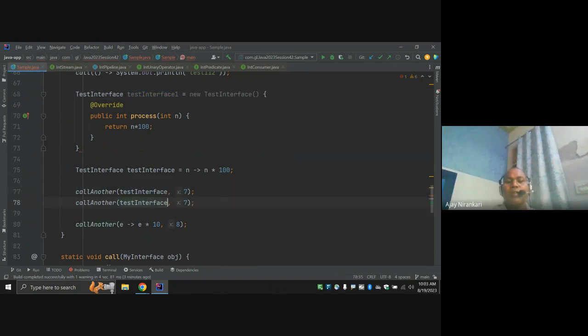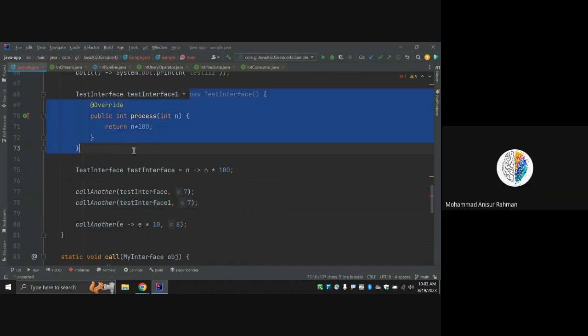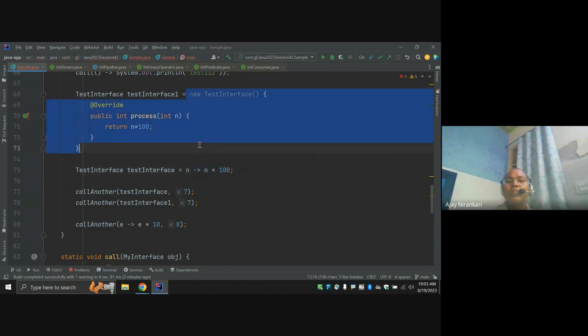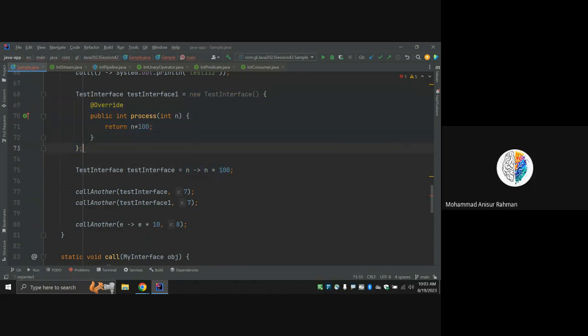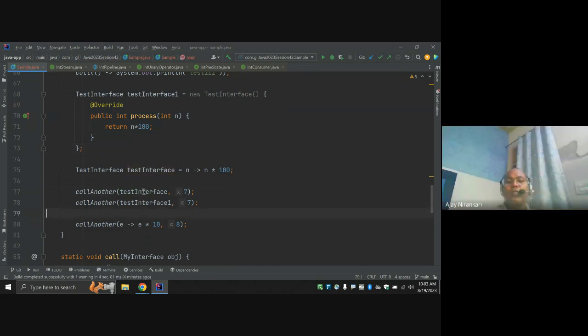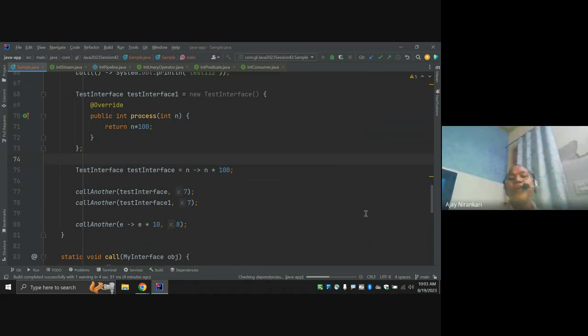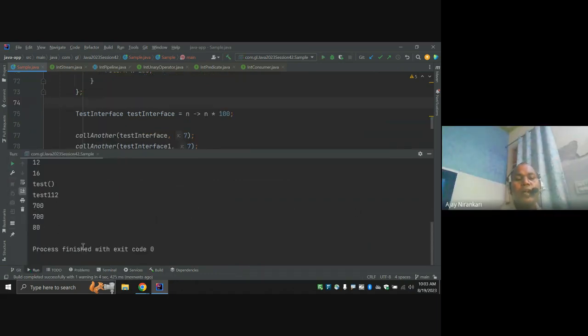Notice now here I can pass, let's pass here 1. Here I pass this object. This object means this complete code. So the process method takes this one input and multiplies by 100. You can write it this way or this way. Both are the same thing. And if you run this, both print the same output. So this is a different way of writing. Both are printing the same 700.